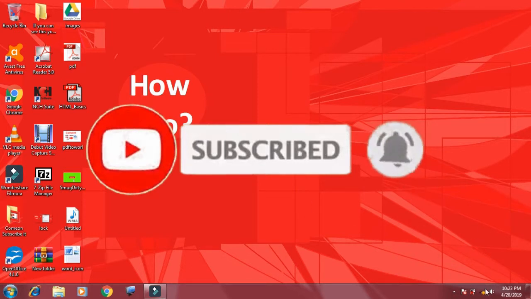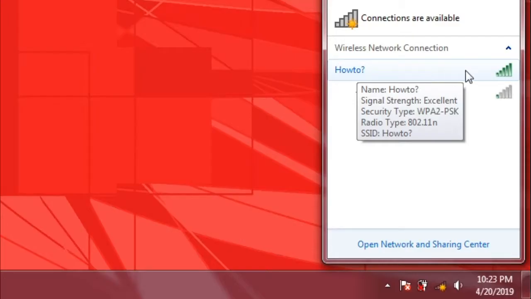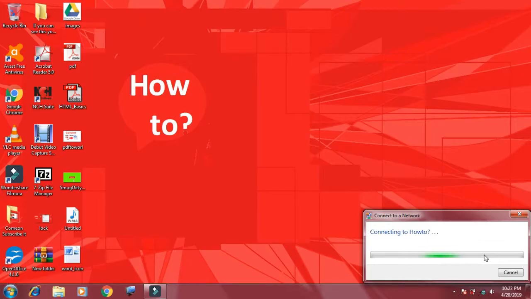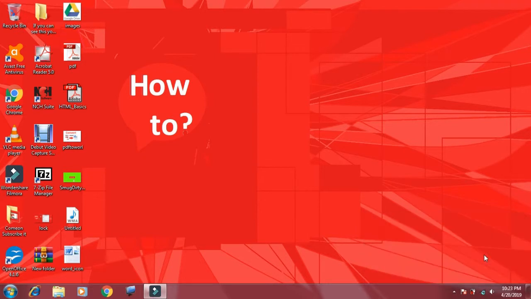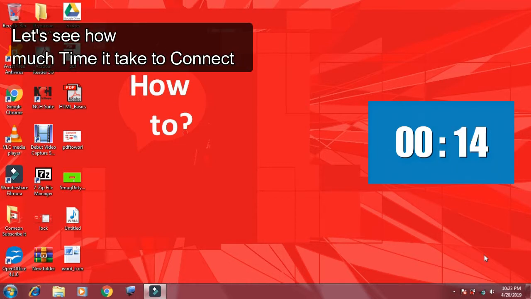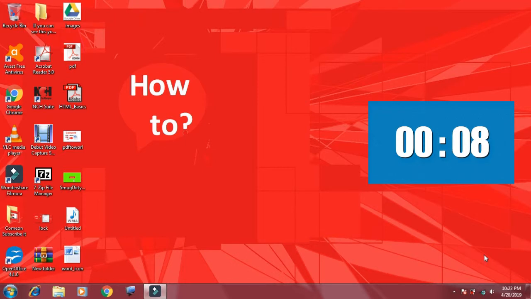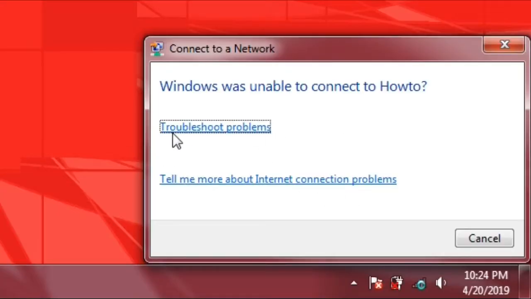To solve this problem, for example, this is our Wi-Fi that we want to connect to, but when we try to connect it will give an error because we have changed the password. So as you can see, it's taking much time to connect because the password that is associated with this Wi-Fi is changed, and this is the error.